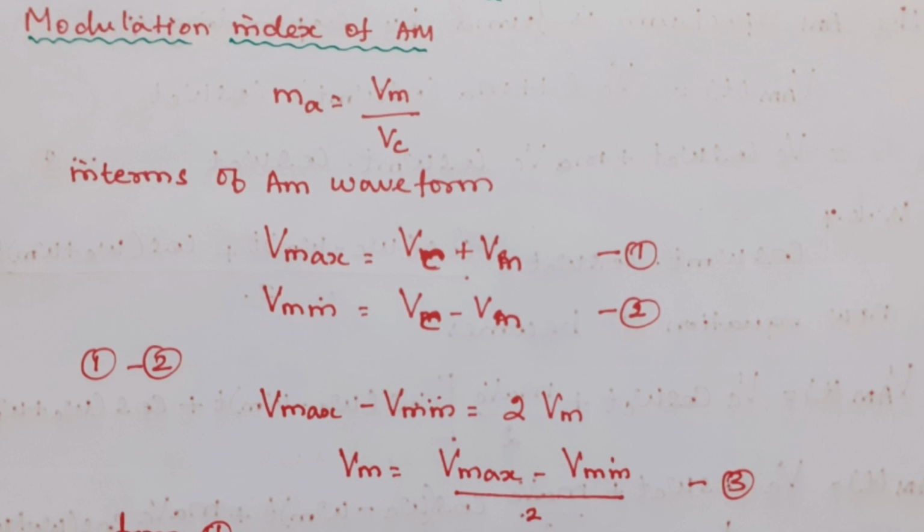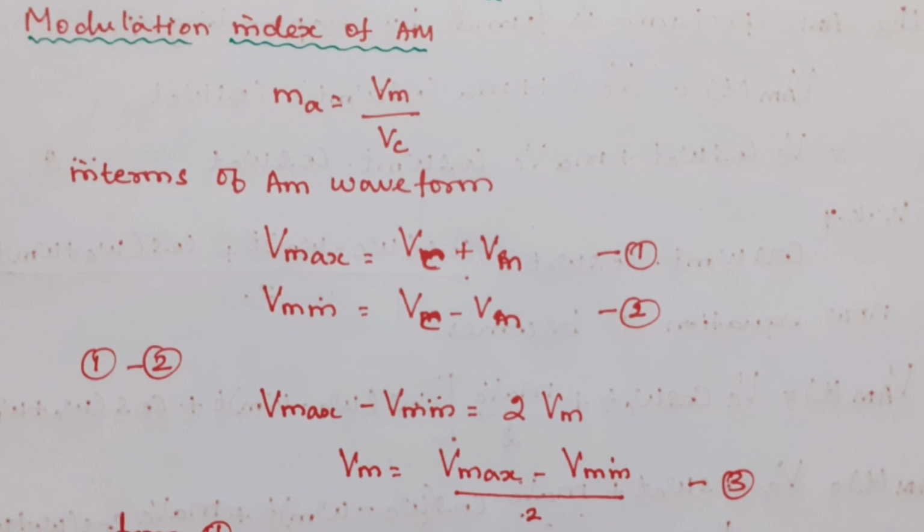Next we are going to discuss the modulation index of an AM. Normally the modulation index of an AM is represented as m_a. m_a is equal to V_m by V_c. V_m by V_c is nothing but the ratio between the amplitude of the modulating signal to the amplitude of the carrier. In terms of the AM wave, we know that the value of V_max is equal to V_c plus V_m and V_min is equal to V_c minus V_m.